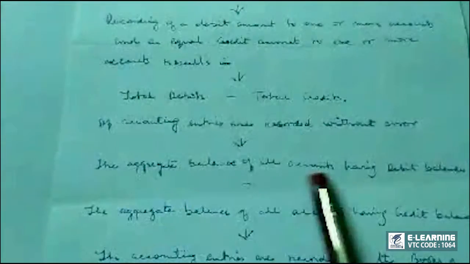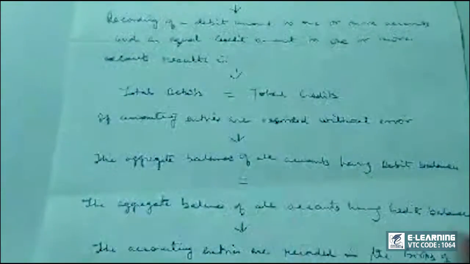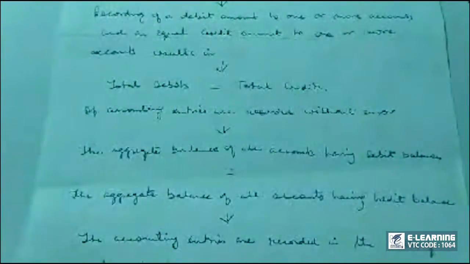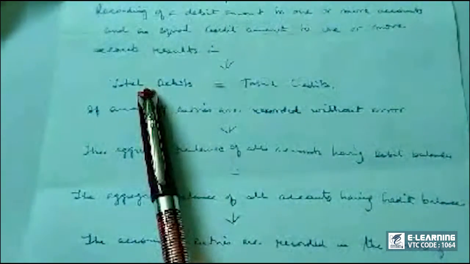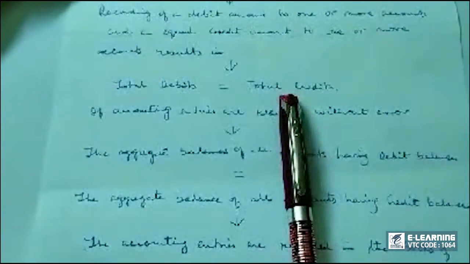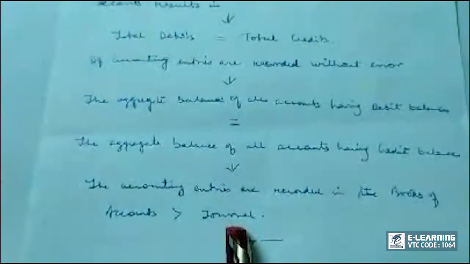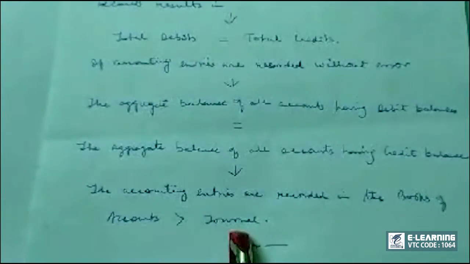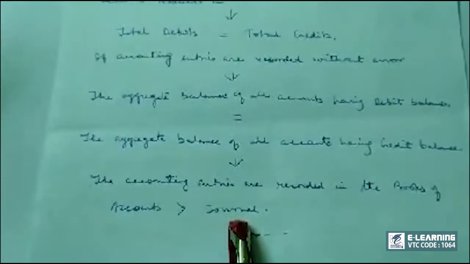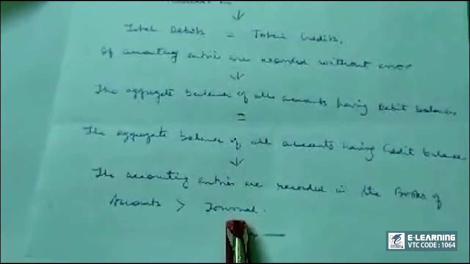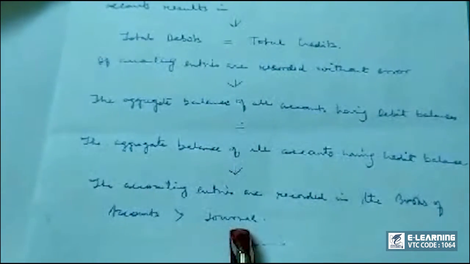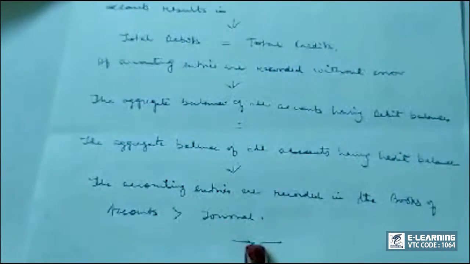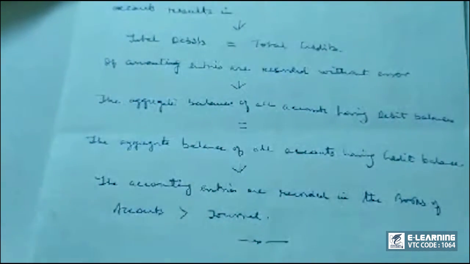Now these things are the basic theories. We are going to learn these one by one as we approach our problems. Right now, just remember, total debit should always equal total credits, and the accounting entries are recorded in the books of accounts, which we already know is journal. So recapitulate this, study this at home and give me the feedback, and in our next class we will learn about journalizing the transaction.